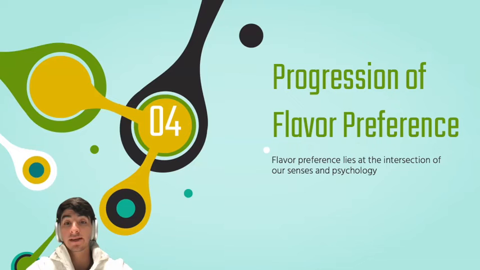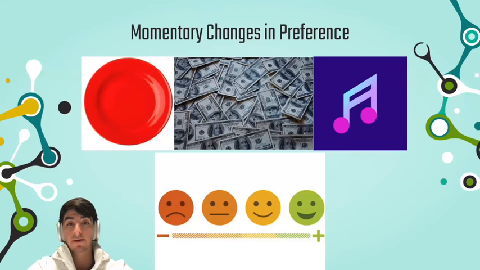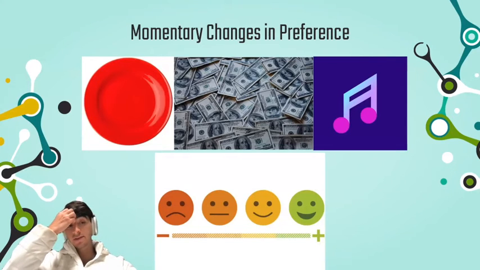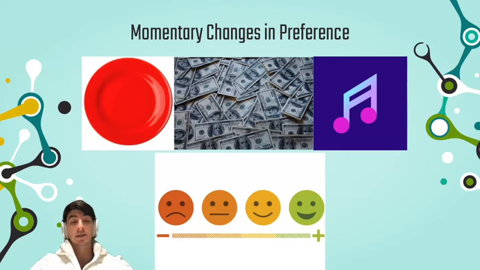And flavor preference lies, I think, at the intersection of our senses and psychology, as we have explained when we describe flavor. So I wanted to first describe 3 different time scales that this occurs in, so we can really understand the food preferences, particularly the flavor changes in preference. The first one we have is momentary changes in preference, and we have 4 different environmental factors, nurture factors, that can affect our change in food preference. And these mechanisms fall outside of genetic variation, fall outside of the differences we have to our taste receptor sensitivities.